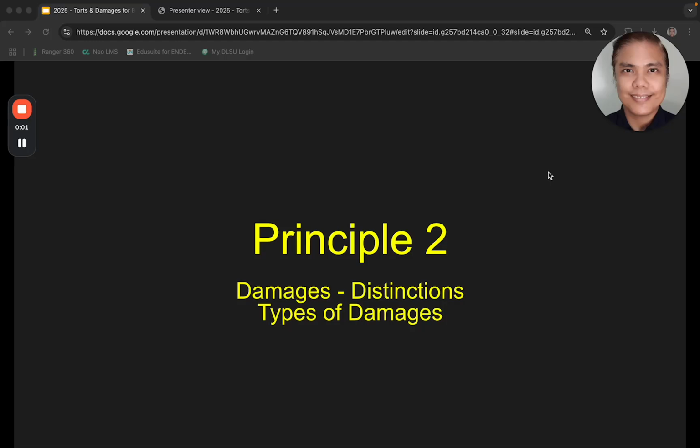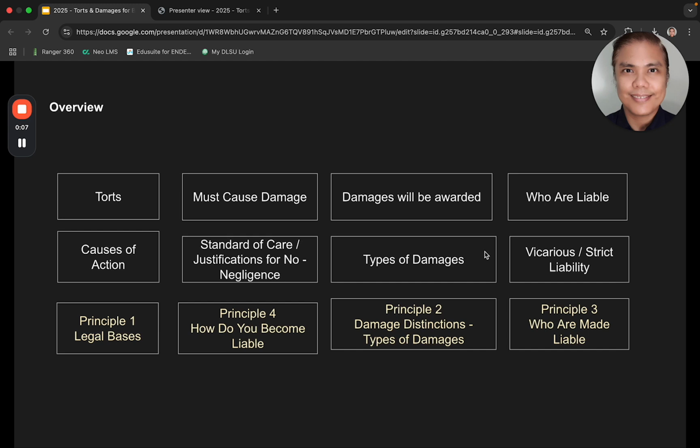Okay, so we'll start with Principle 2. We just finished Principle 1 and its subsections. In the overview, this is what I showed you. We just completed discussions on the legal basis of torts. We'll go to Principle 2 now, types of damages.